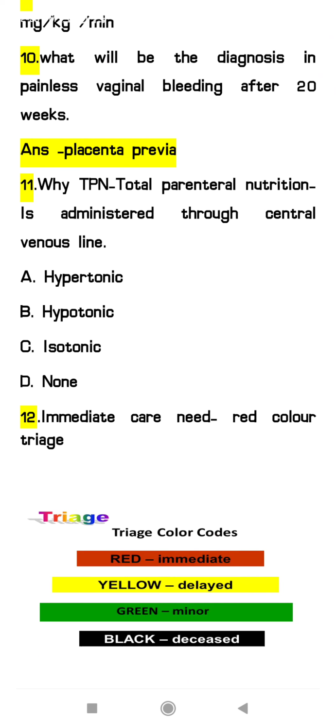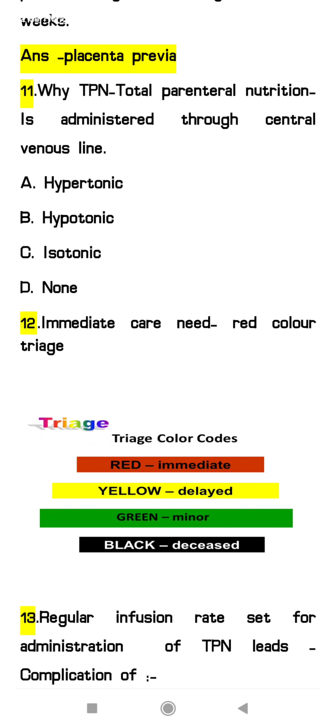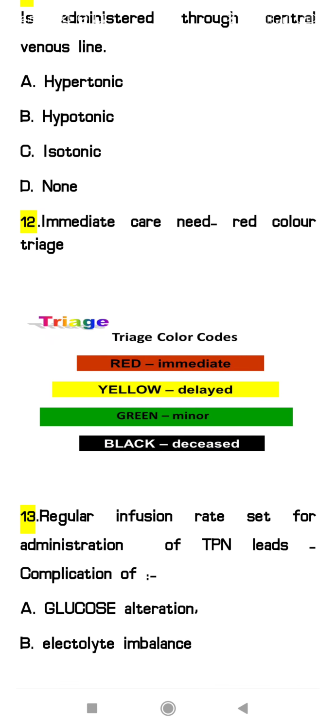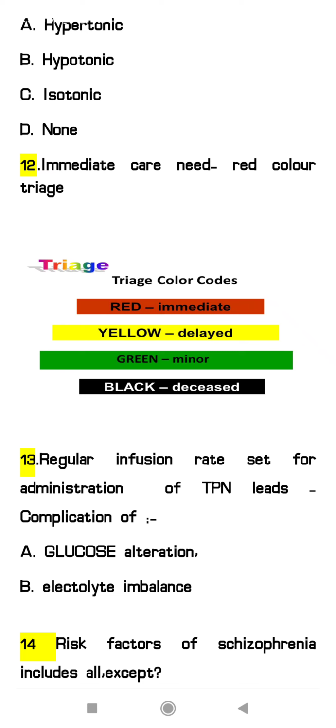12th, immediate care need. There is one scenario given and they have asked regarding the color of the triage tag in case the patient needs immediate care. So red color triage will be given for immediate care need. Here you can see all 4 colors of the triage. You can learn the triage color code as you are playing Ludo. In Ludo we have red, yellow, green and blue, but here in triage blue color is replaced by black color.